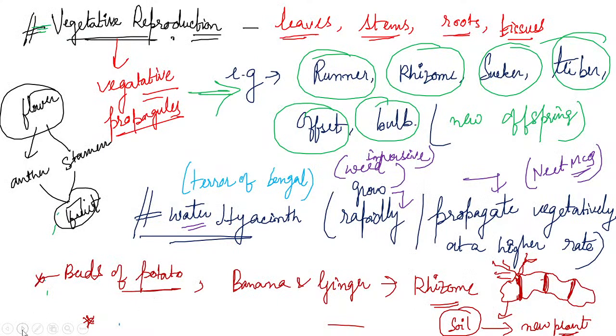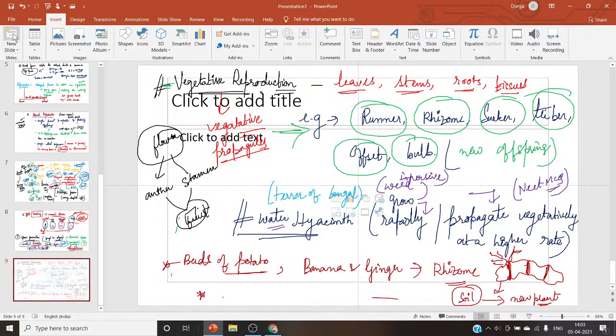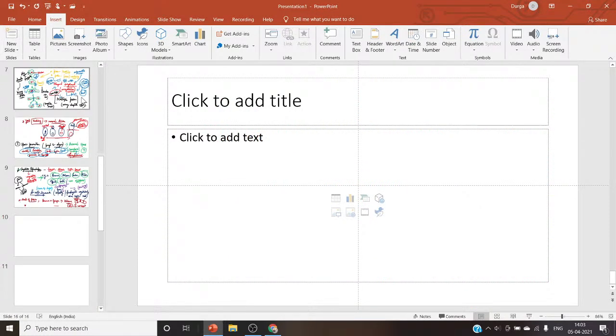Okay. Now if I draw, one second, like a new slide. Okay, so if we draw the Bryophyllum leaf, so this is the Bryophyllum leaf. Okay, and new leaf comes out from the margin like this.